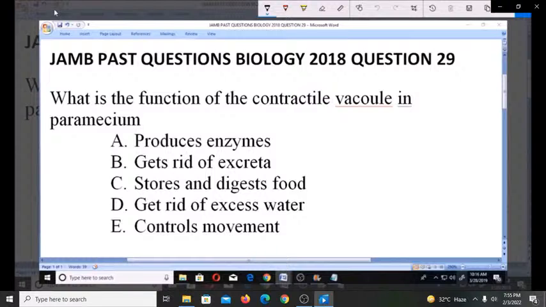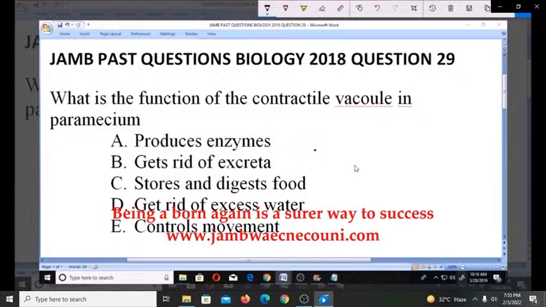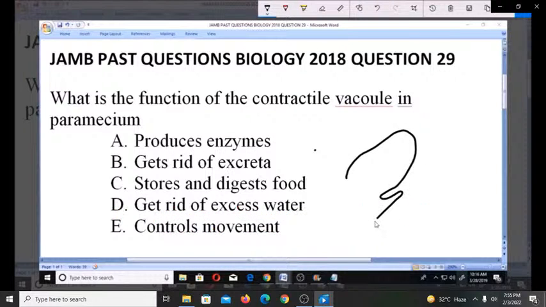Now, we already know from our knowledge of the excretory systems and mechanisms. If we have the Paramecium, there is the contractile vacuole here.